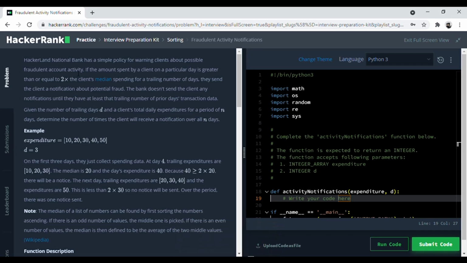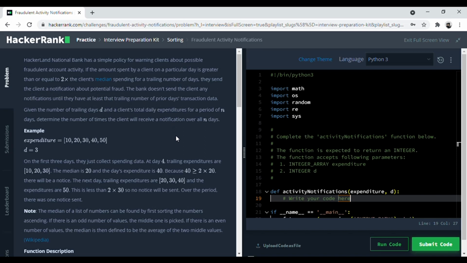Hackerland National Bank has a simple policy of warning clients about possible fraudulent account activity: if the amount spent by a client on a particular day is greater than or equal to 2 times the client's median spending for a trailing number of days, then send the client a notification about potential fraud.